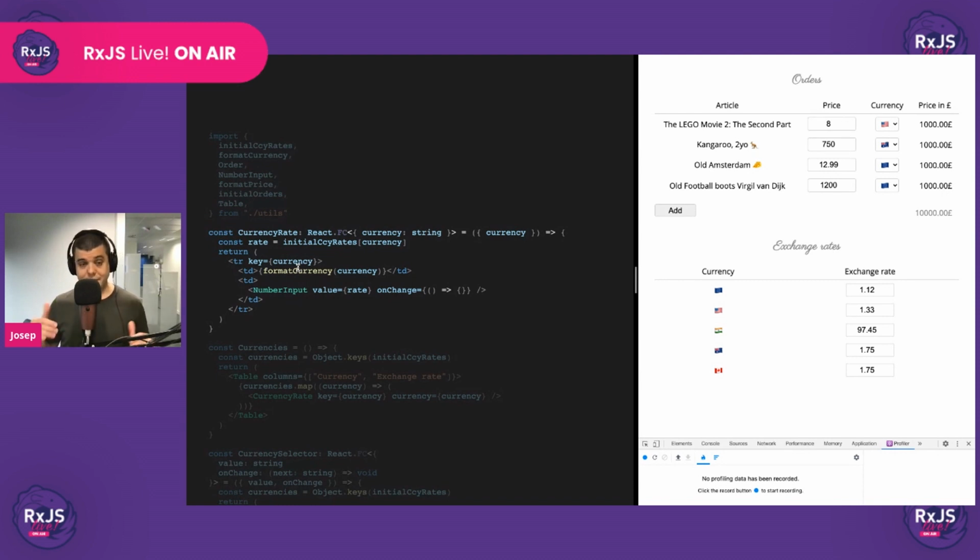All right, let's start coding this. The first thing that we notice is that the currencies are being used in both components, in the orders and in the exchange rates. So they are the perfect candidate to put in context.